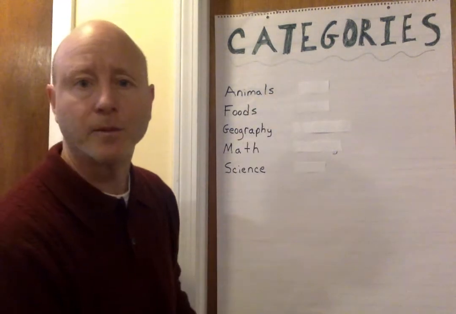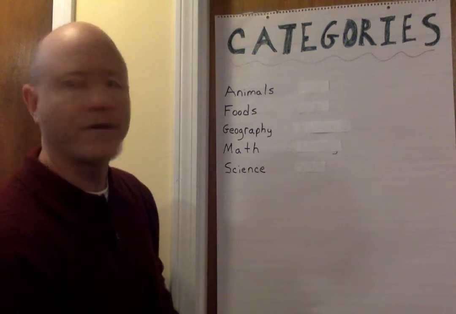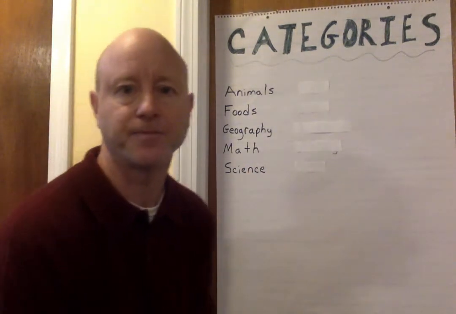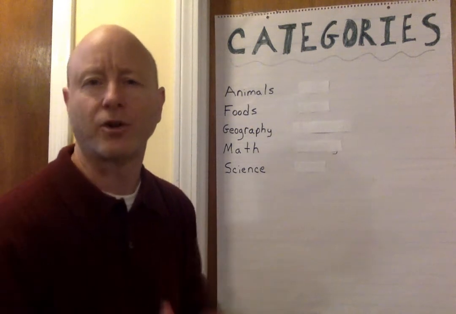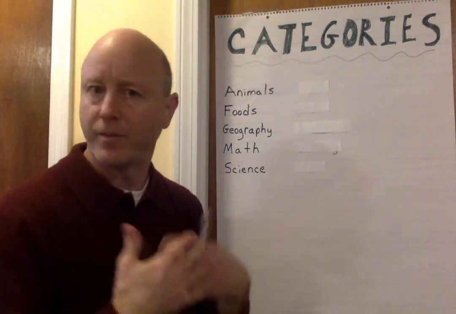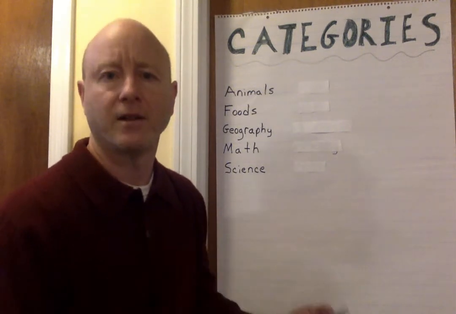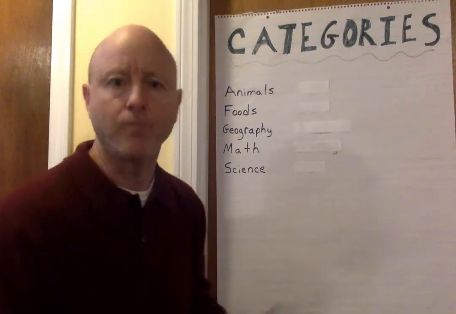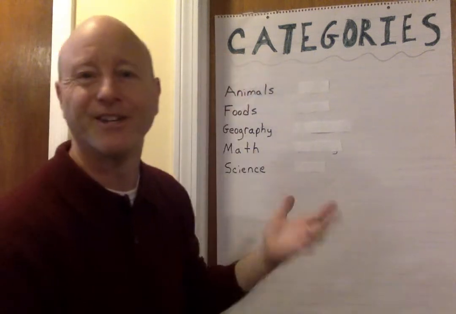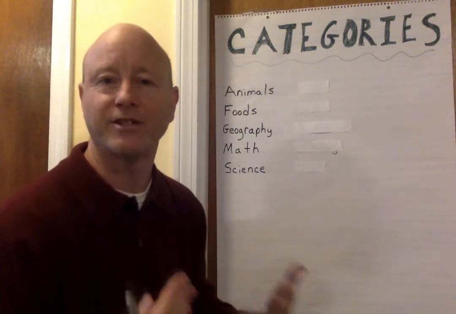They are animals, foods, geography, math, and science. Okay, so now we have brainstormed our list of categories. The next step is to pick a letter in the alphabet, and you can pick any of the 26 letters you want. And once you have picked that letter, we can get started with the game. So, how about for today, let's pick the letter C in categories. Okay? So we will pick the letter C.